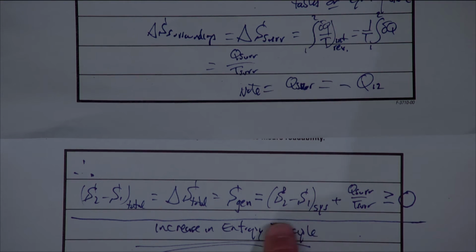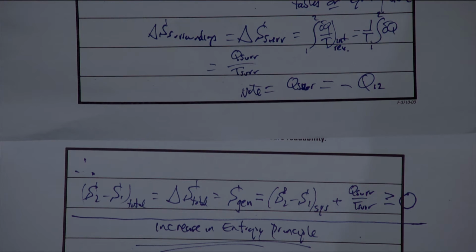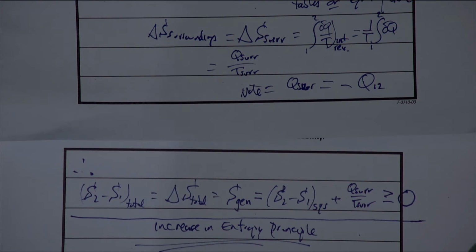You could still have a negative entropy change associated with either system or surroundings, but as long as the total is greater than 0, then we know that the process is possible. So this is how we're going to be able to analyze processes. So are there any further questions on this? Okay, a couple of other final things to note, and then I want to go on to some example problems.